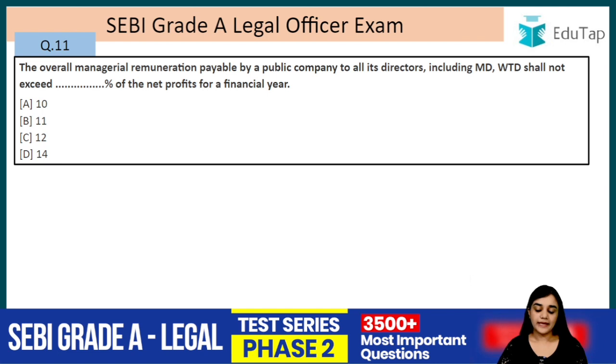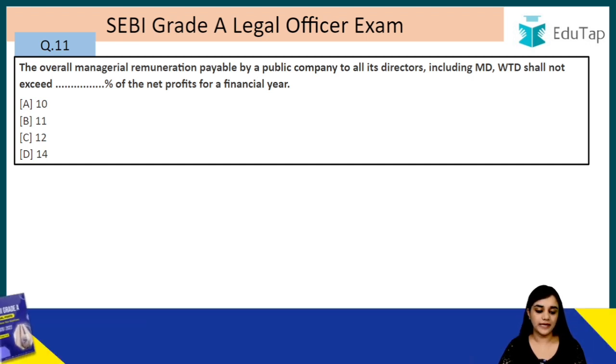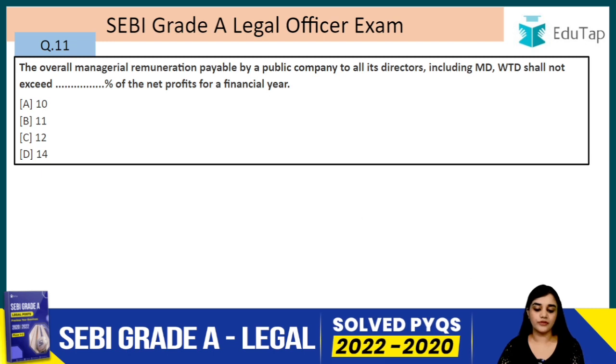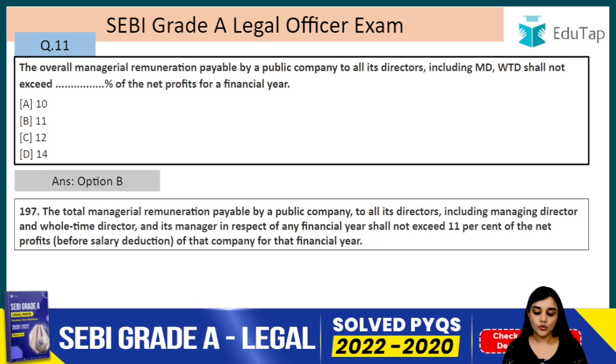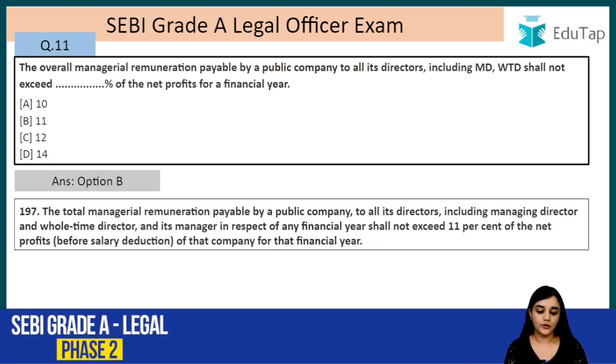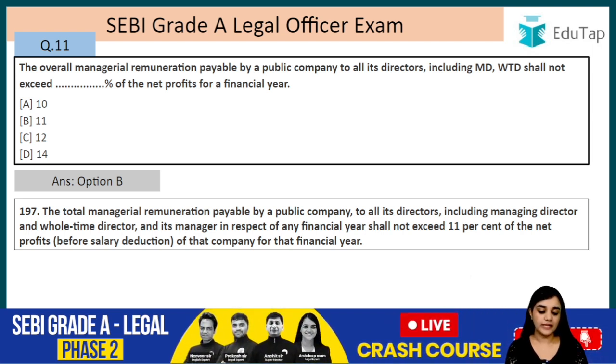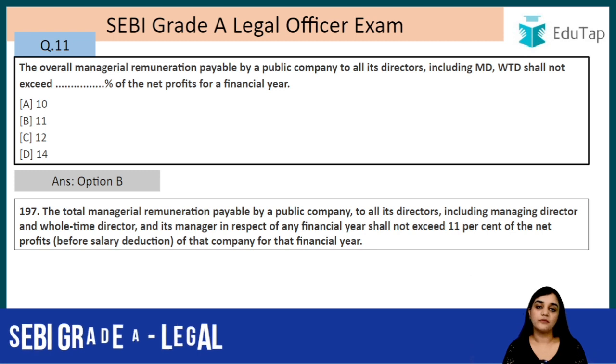Question number 11. The overall managerial remuneration payable by a public company to all its directors, including MD, WTD, the managing director, whole-time director, shall not exceed blank percent of the net profits of the financial year. The answer is B, that is 11, right? So, the total managerial remuneration payable by a public company to all its directors, including managing director and whole-time director and its manager in respect of any financial year shall not exceed 11% of the net profits before salary deduction of the company for the financial year.